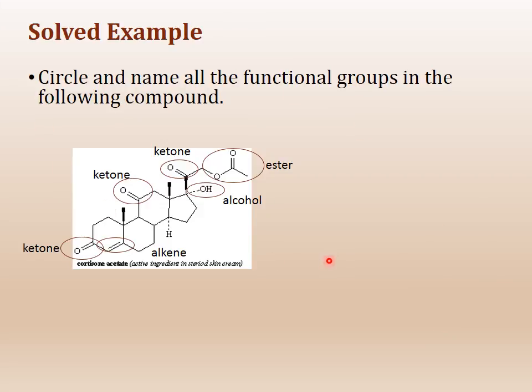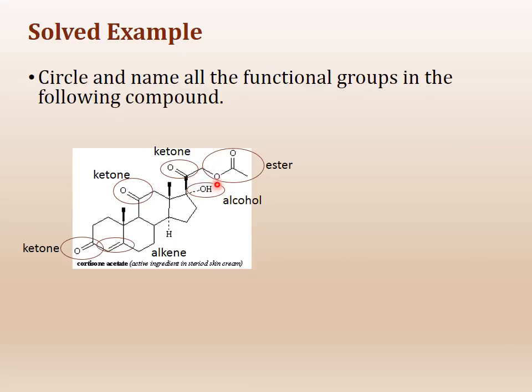Here is an example of just functional groups. Okay, drawing the line structures and all that, you really have to practice that separately. But here's an example of a functional group. Okay, so you can have one big compound which can have many functional groups in it. So this one, for example, has an ester right here, C double bond O, then connected to the oxygen, which is connected to a carbon. That makes it an ester.